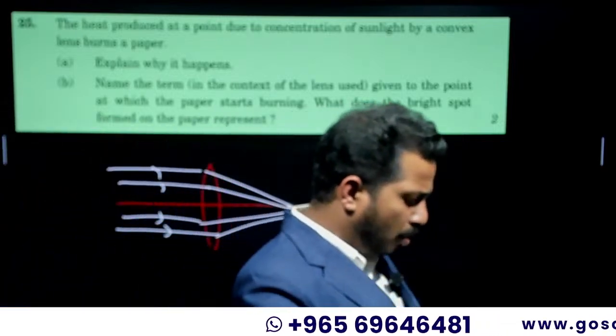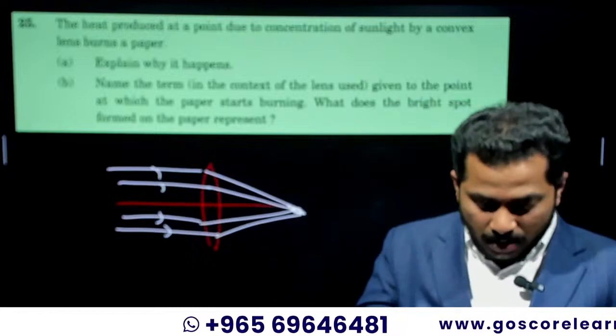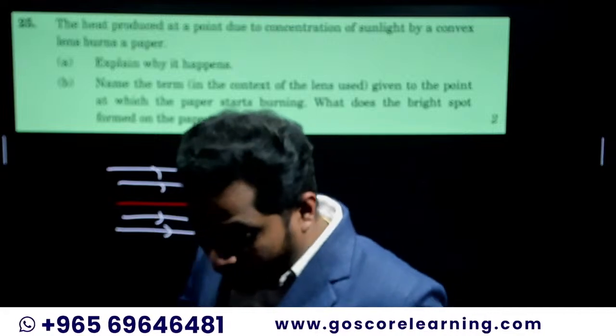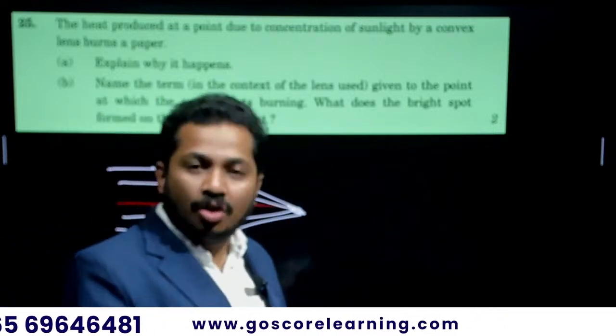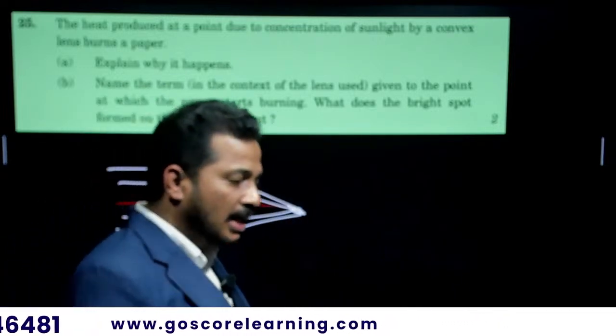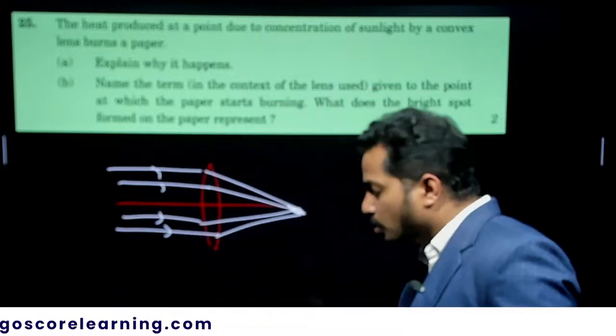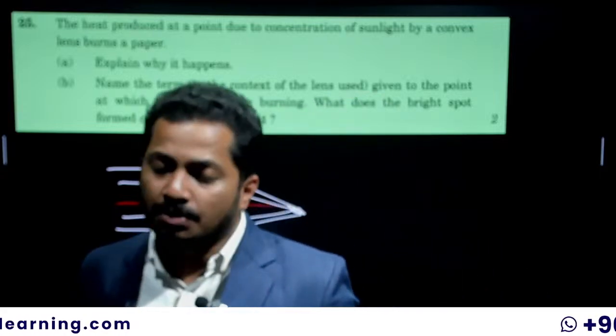In the marking scheme also, we can simply explain this. Question number 25. So the sunlight is converged at a point by the convex lens. As a convex lens is a converging lens, the sunlight will be converged to a particular point. That's why the paper burns.